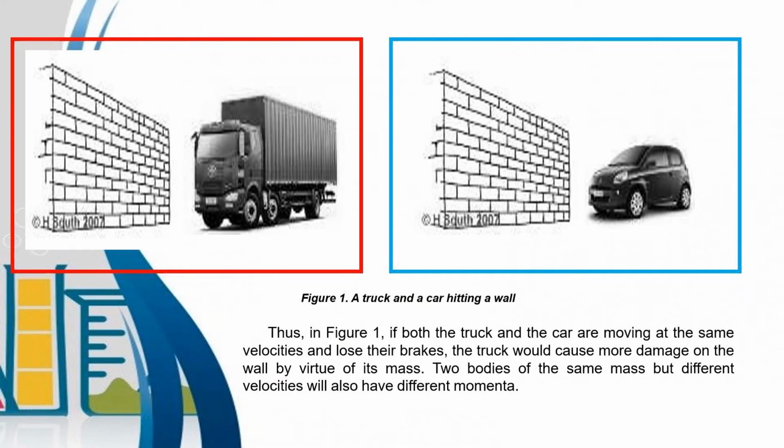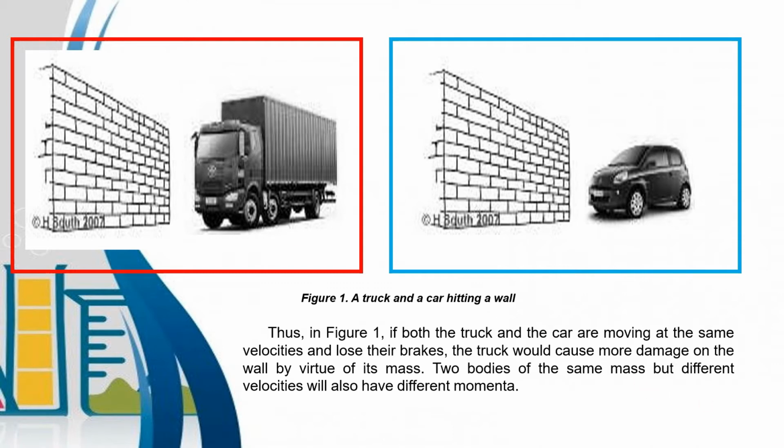Thus, in Figure 1, if both the truck and the car are moving at the same velocity and lose their brakes, the truck would cause more damage on the wall by virtue of its mass. In this situation, the truck has more damage than the car because the truck is more massive, or it has more mass.